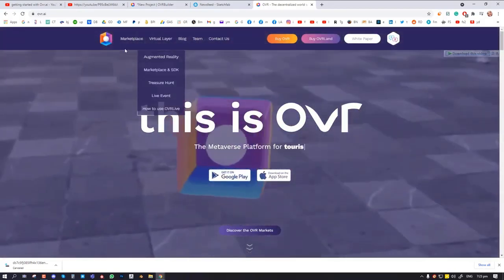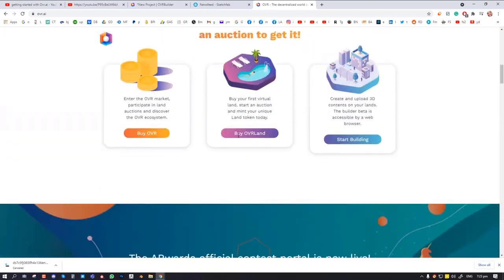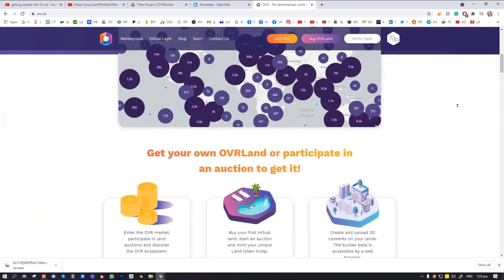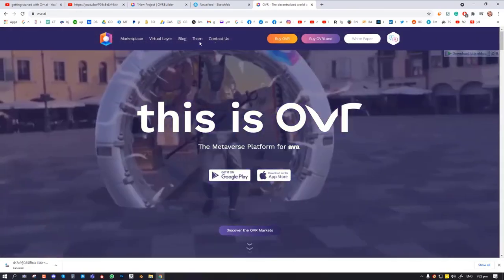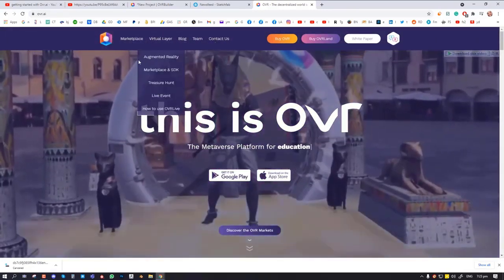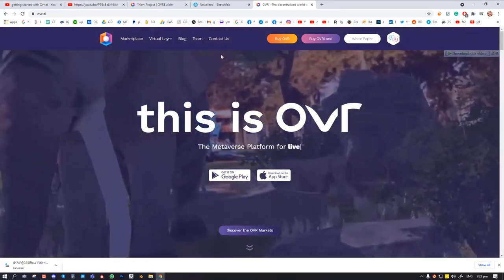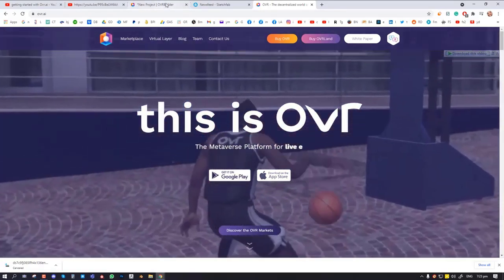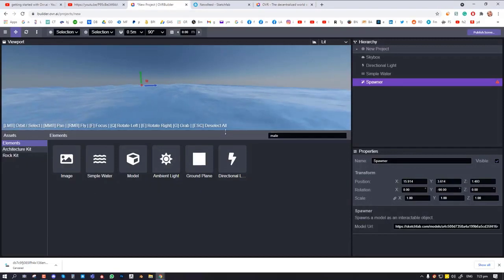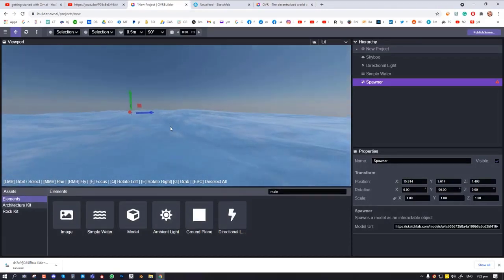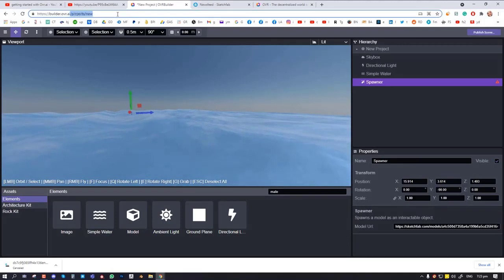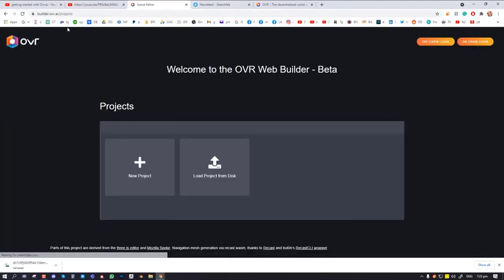Okay, so the website is quite simple to understand. You just get basic information about them. You can contact them, you can talk to their team, you can read some blogs, and you can check out their marketplace. We'll not talk about all of this for now. The main thing we'll be focusing on is their builder, where we artists can create assets and sell them. So basically you just want to go to builder.ovr.ai.